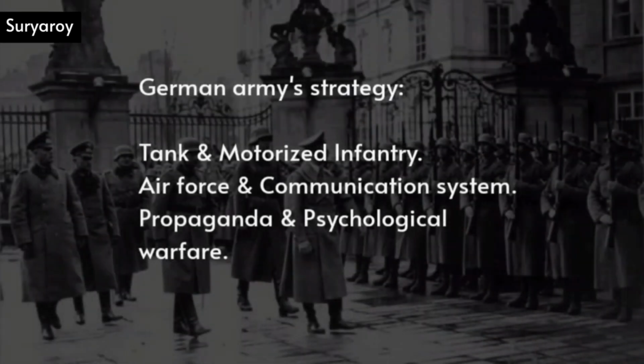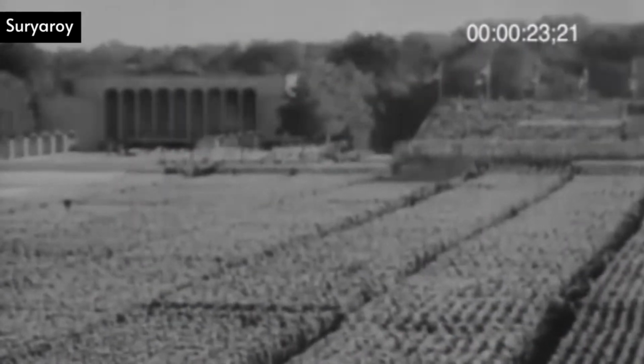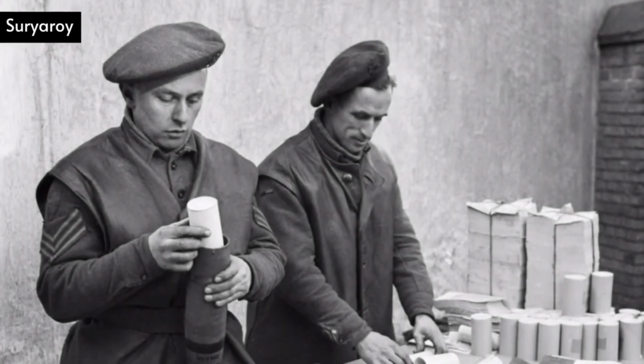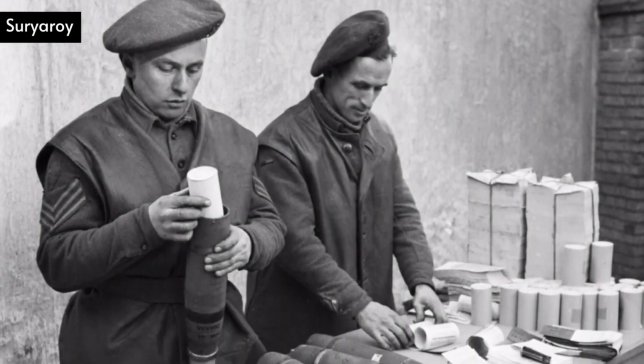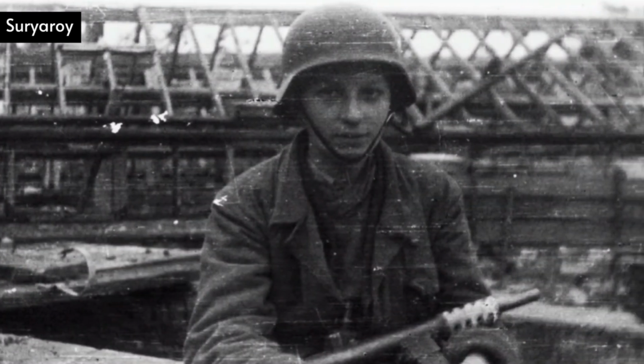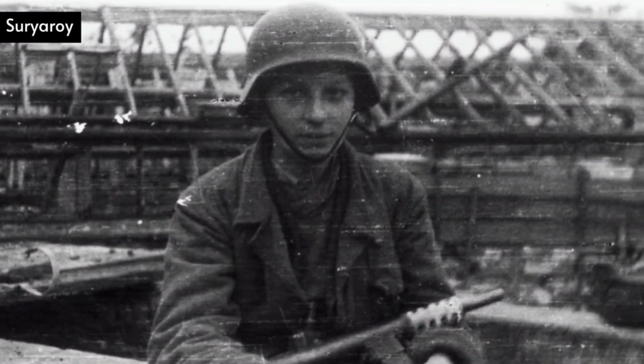Propaganda and psychological warfare. The German army also employed propaganda and psychological warfare. They spread false news and rumors to demoralize Polish soldiers and civilians. The Germans even dropped leaflets urging the Polish forces to surrender. These tactics, while not physically harmful, significantly weakened Polish morale, contributing to their eventual defeat.